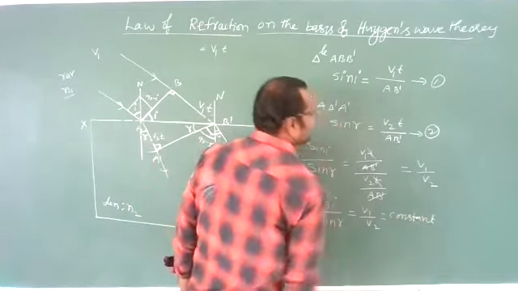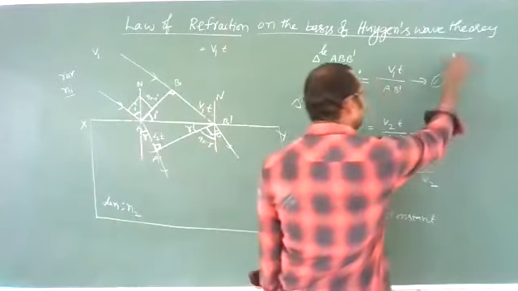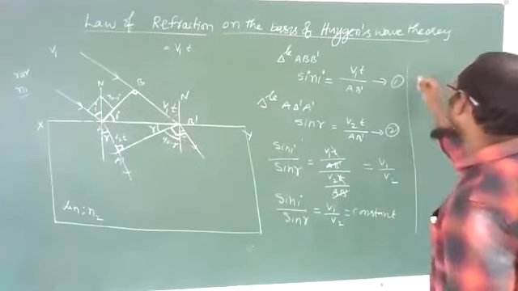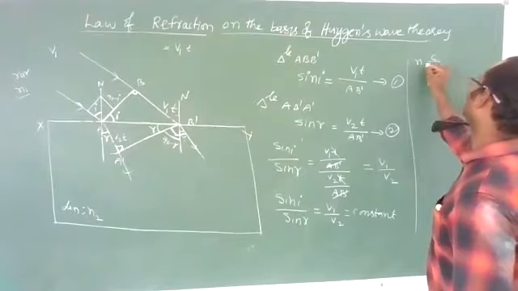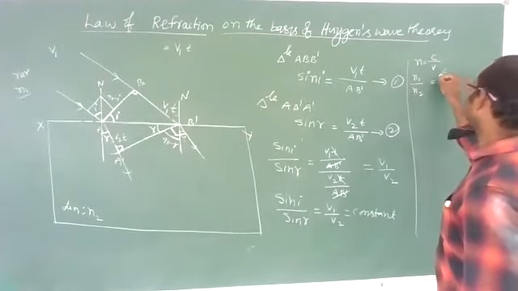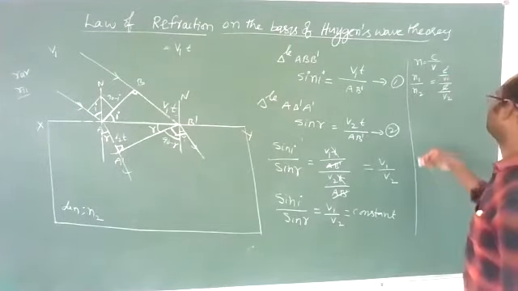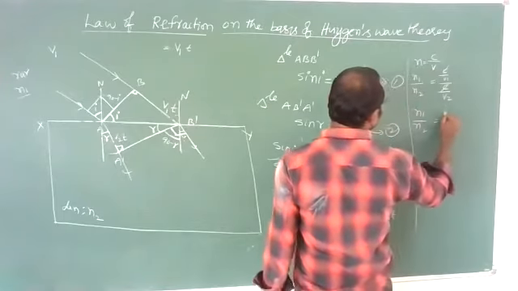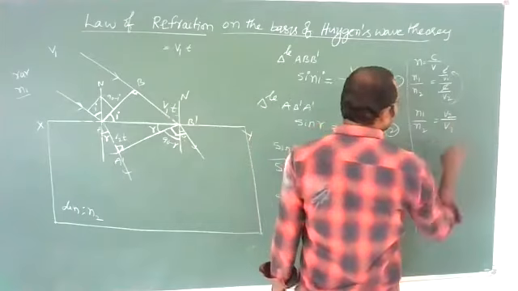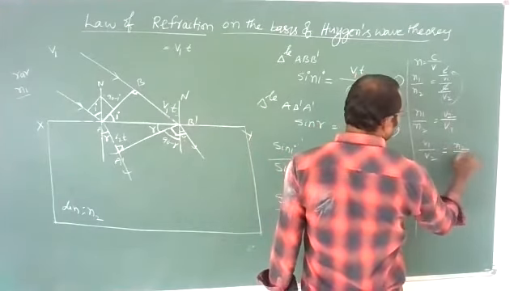So this is Snell's law. Still, if you want it more elaborately, N1 sin I is equal to N2 sin R, then we have to prove further. Here we know that refractive index is C by V. Then N1 by N2 is equal to C by V1 over C by V2. So C cancels. We get N1 by N2 as V2 by V1. Then what is V1 by V2 now? V1 by V2 is nothing but N2 by N1.